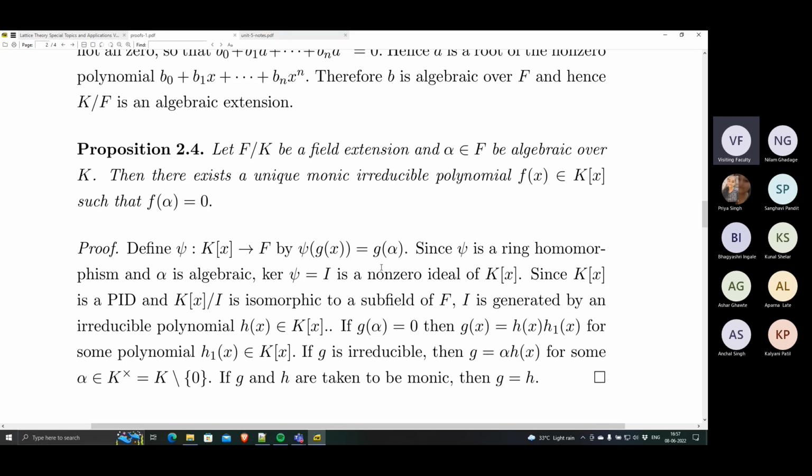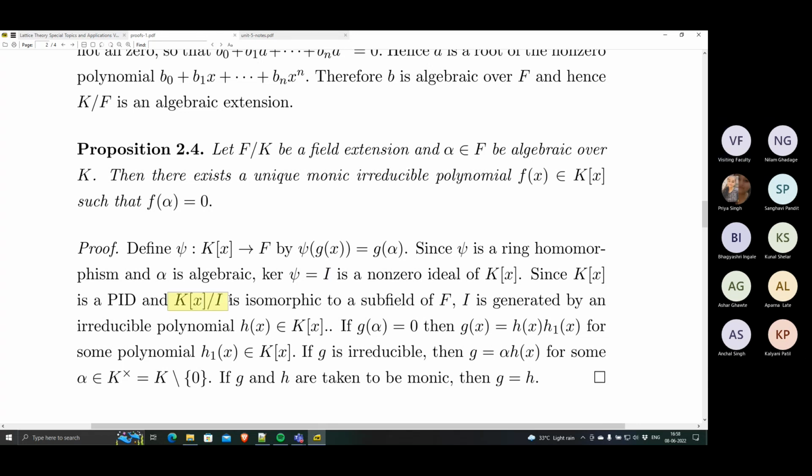Okay, it's always a prime ideal. But k[x] is a PID, right? k[x] is a PID, therefore every prime ideal is maximal. So I is in fact a maximal ideal. When it's a maximal ideal, k[x] mod I is a field.